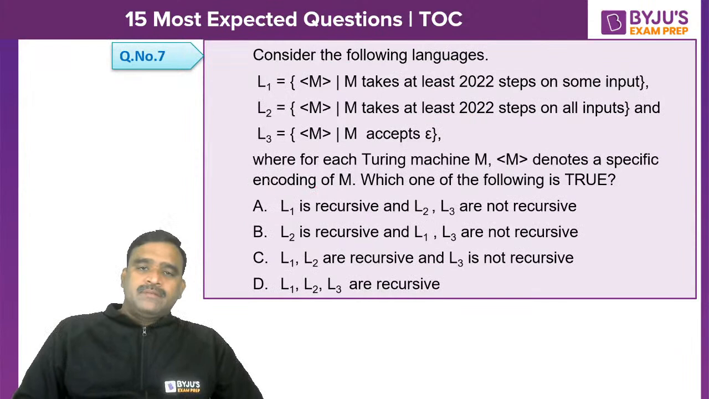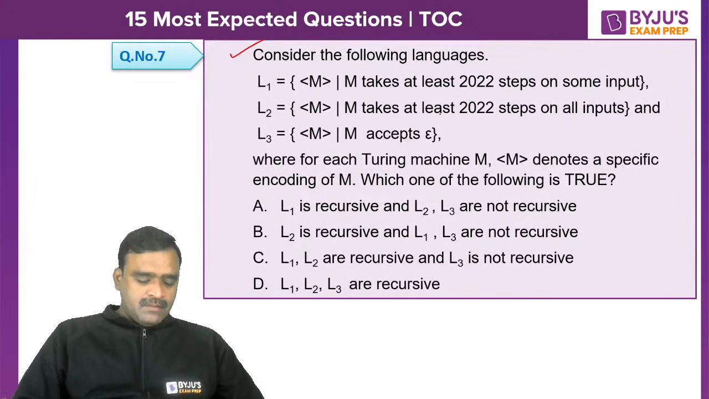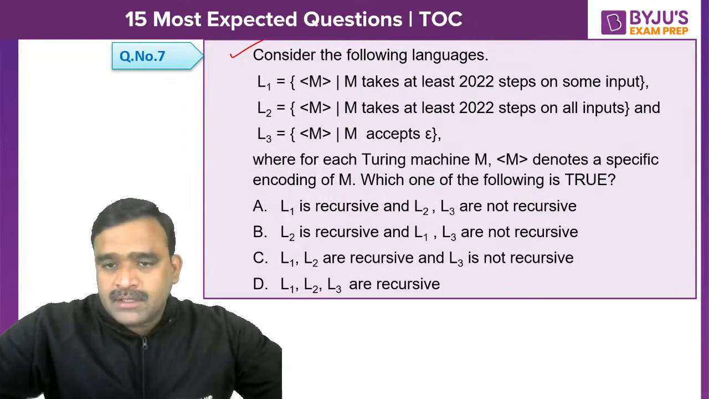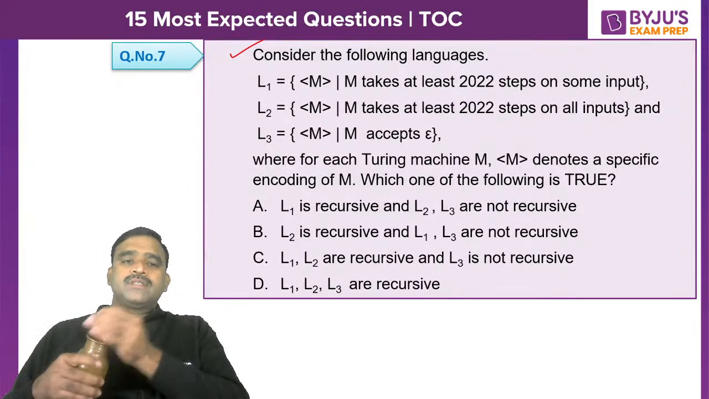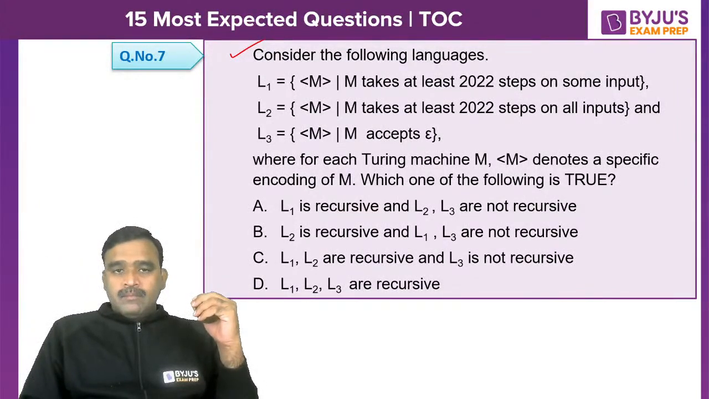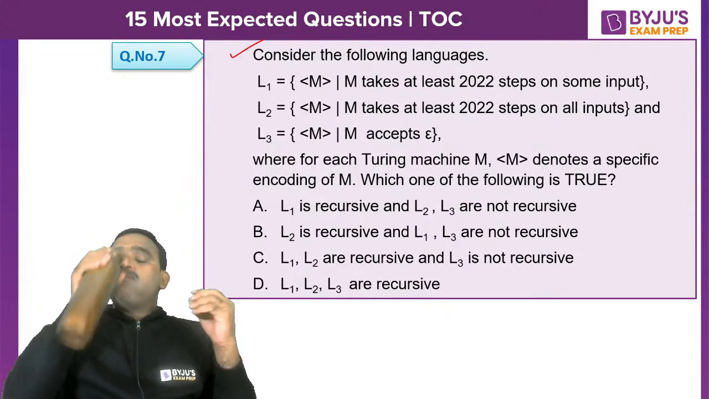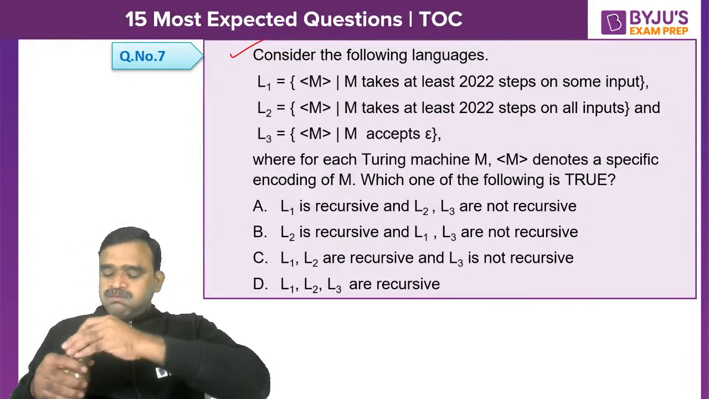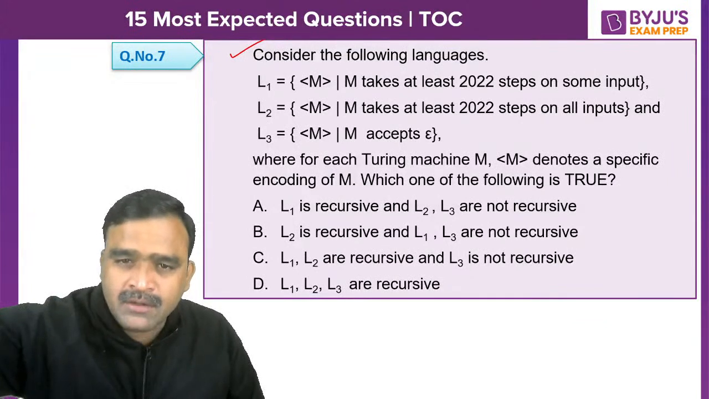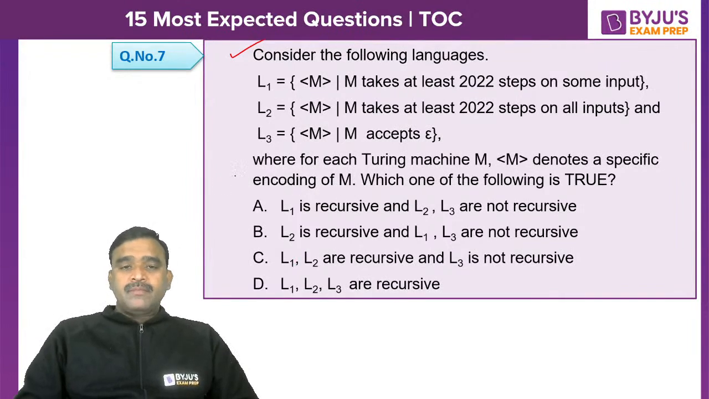Question number 7. Consider the following languages. This type of question might come, so please observe carefully and prepare this type of question. L1 is the set of M such that M takes at least 2022 steps on some input. L2 is M takes at least 2022 steps on all inputs. And L3 is whether M accepts epsilon.